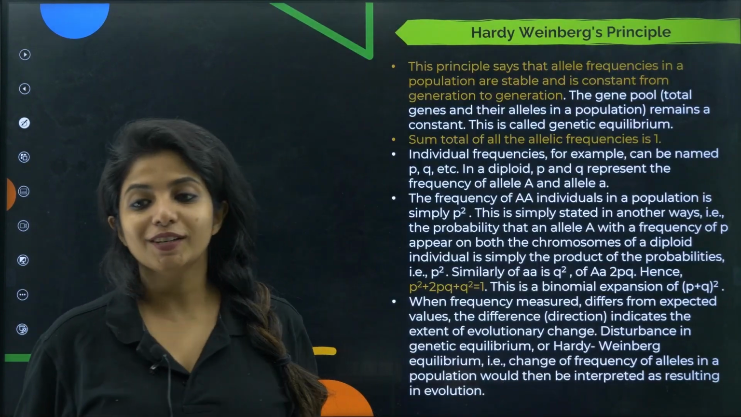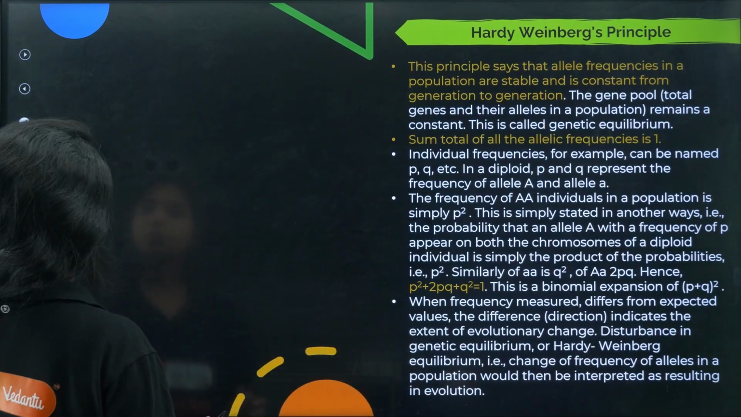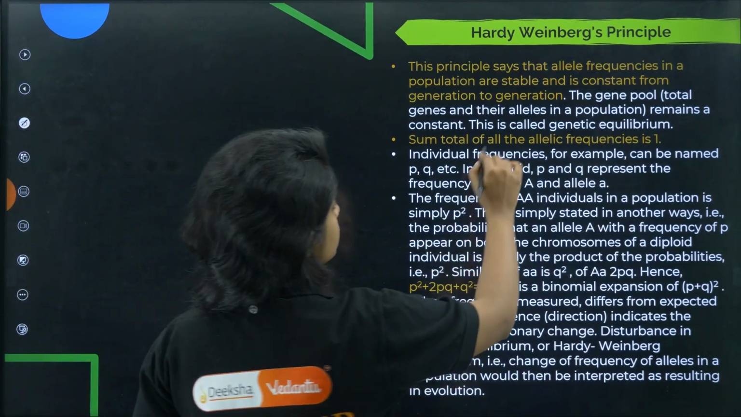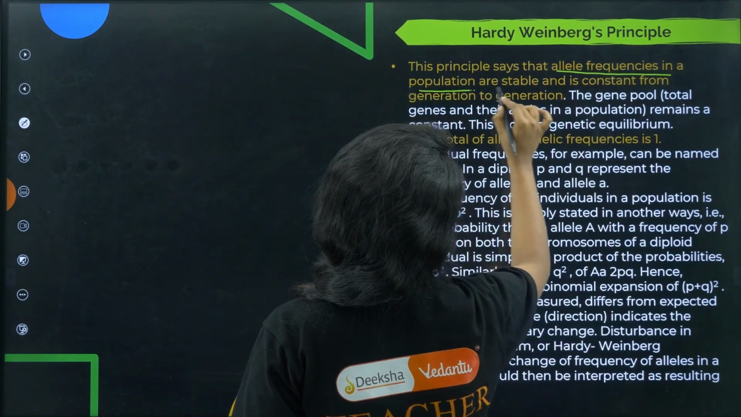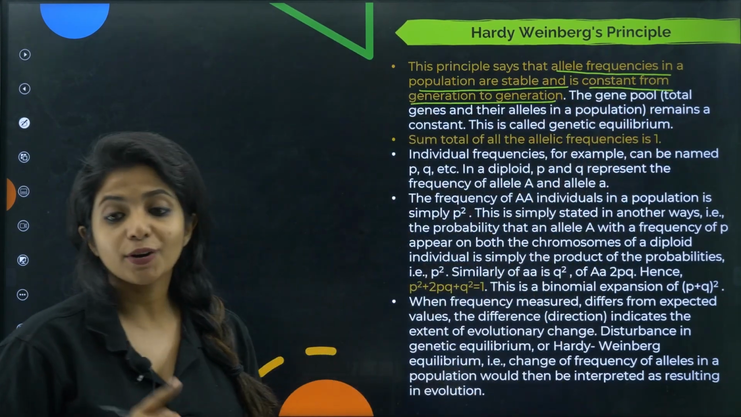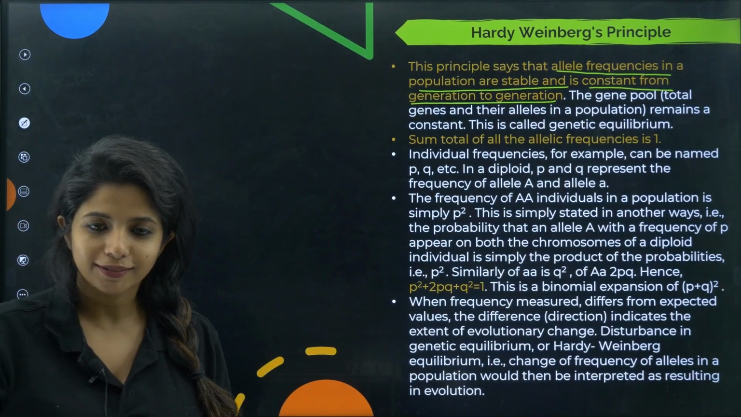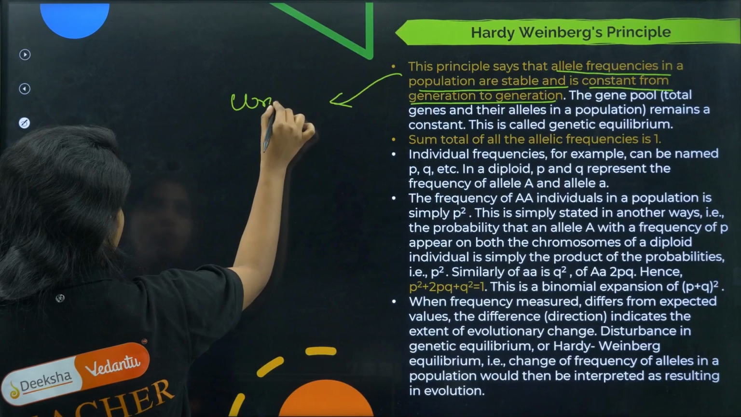Now, today's topic is Hardy-Weinberg's principle, and let's see what he said. This principle says that allele frequencies in a population are stable and constant from generation to generation. Now, I am saying that what he said is wrong. The first statement, I am saying, is that whatever he said is wrong, my dear children.